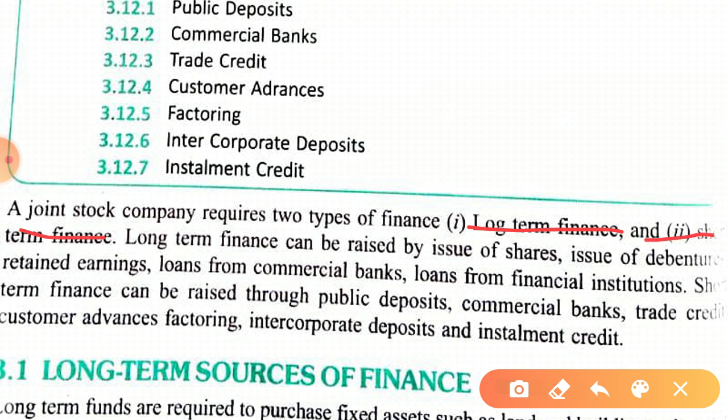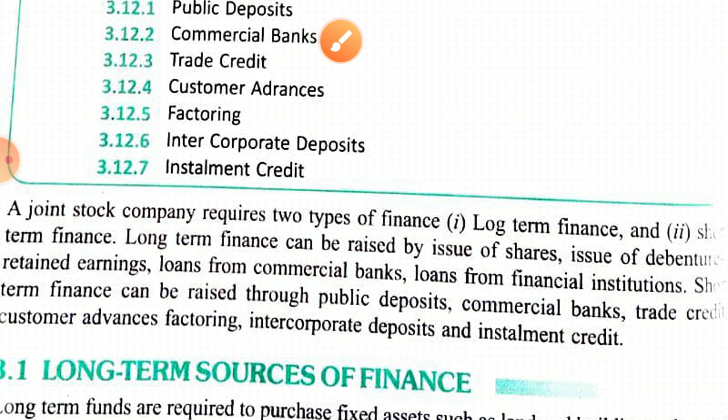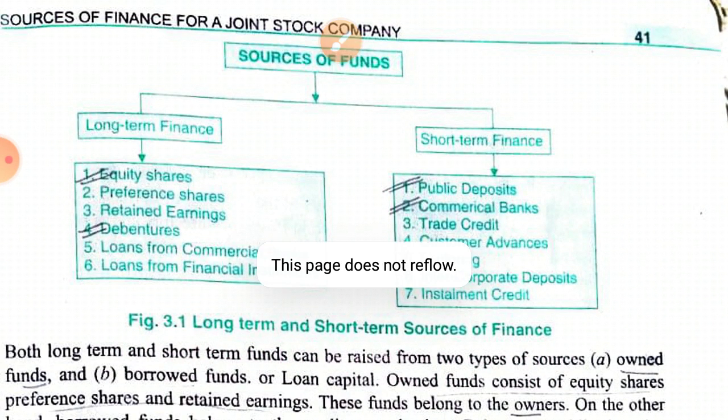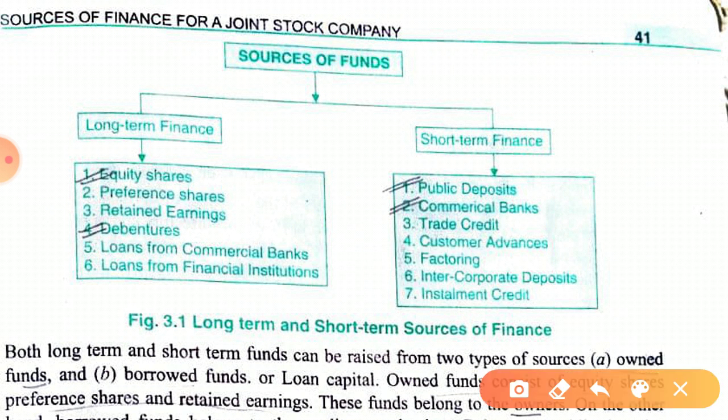Now how can long term finance be acquired? This can be acquired through issue of equity shares, through issue of preference shares, and through retained earnings. This is the profit kept aside from the current year.